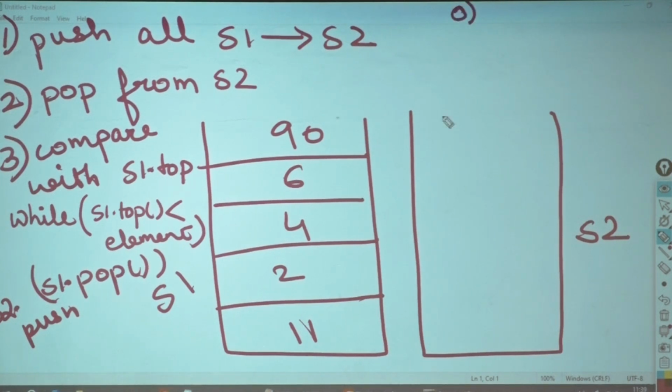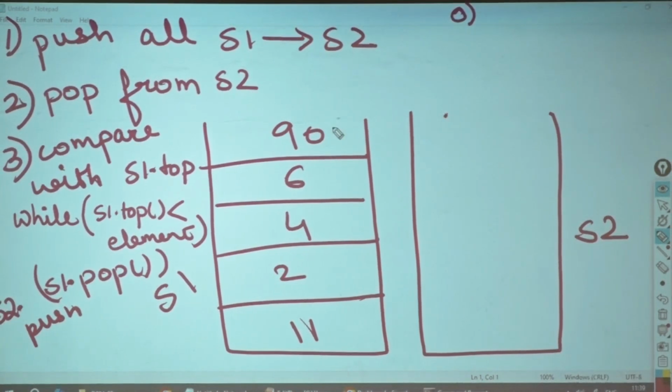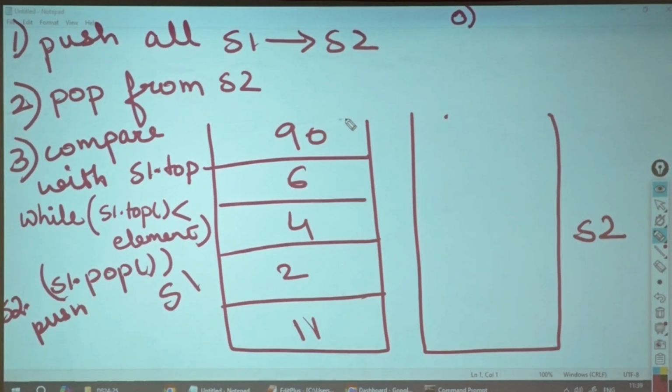0th step is create a second stack. What would be the length of the second stack? Same as that of stack 1 if you are using your array-based stack, or you can use your dynamically growing stack, then we don't have to fix the size for it. It depends on which stack you are using. Clear? So create one more stack S2.